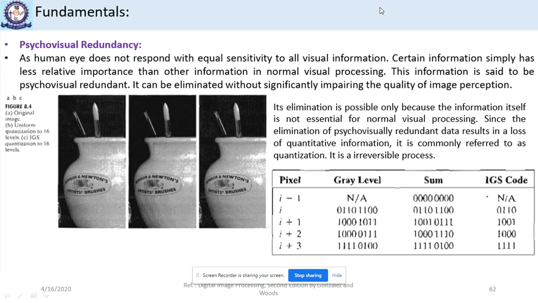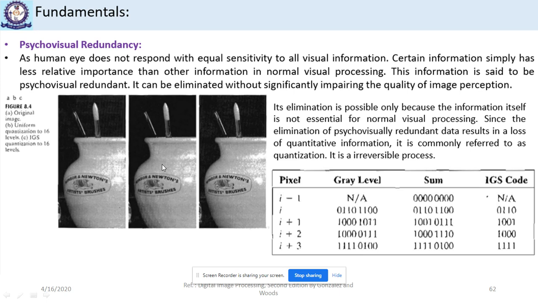Here we have three images. You can see this is the original image we have. This image is represented by 8 bits, meaning a total of 256 gray levels are used to represent this image. Now the same image is represented by 4 bits, meaning 16 gray levels. As we know from the first unit, if we reduce the number of bits to represent the image, then we start noticing false contouring in the image. The false contouring is visible in the image also.